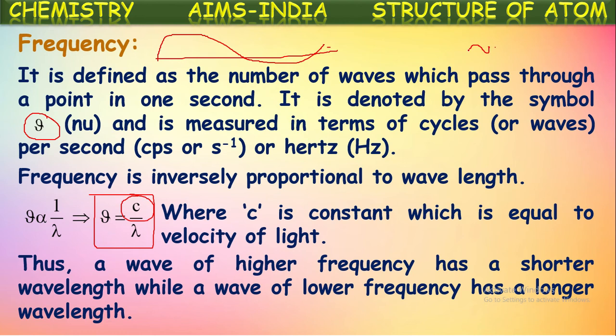If you consider this wave, the number of waves passing through this point per second will be greater. So for this, wavelength is greater, then frequency is smaller because of bigger wavelength. And if you see this wave, wavelength is smaller, so frequency is greater. So from this we can say frequency is inversely proportional to wavelength.